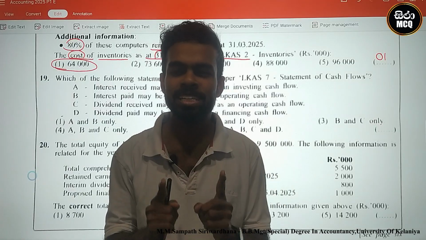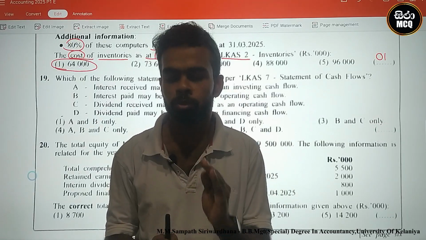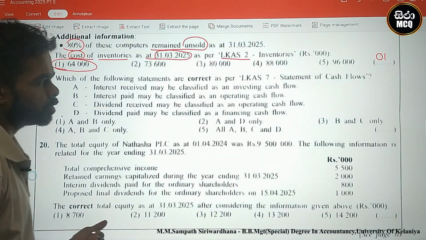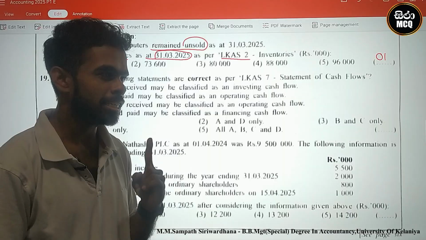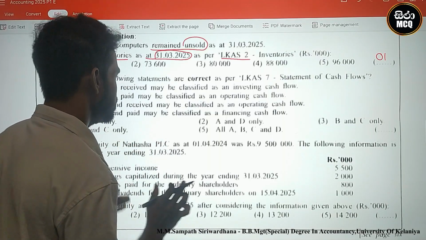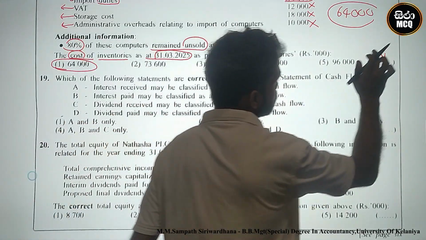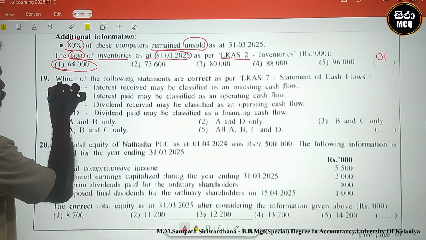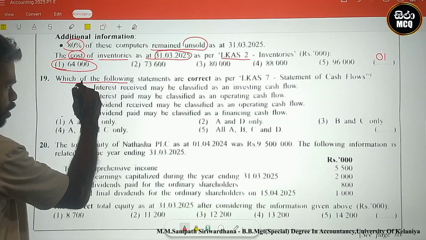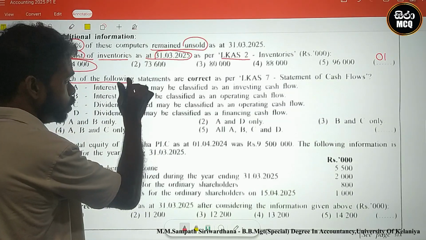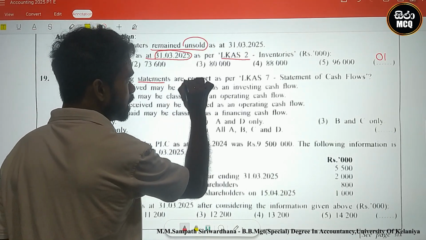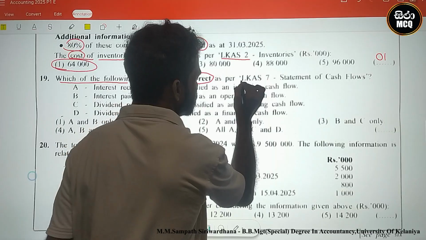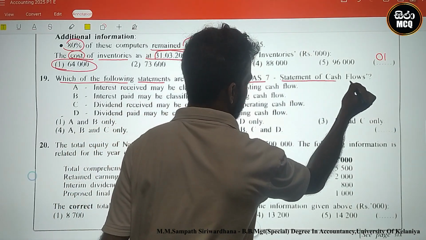Today we discuss A-Level Advanced Level Accounting Paper 2025 question number 19. This is related to LKAS 7, statement of cash flows. Look here, what is the requirement? Which of the following statements are correct as per LKAS 7 statement of cash flows?